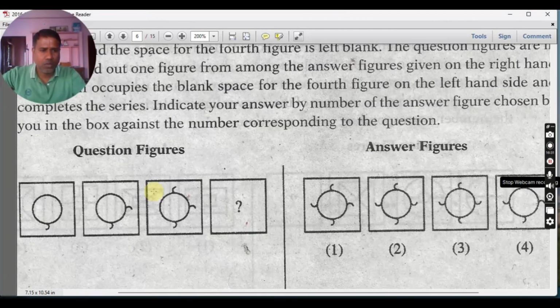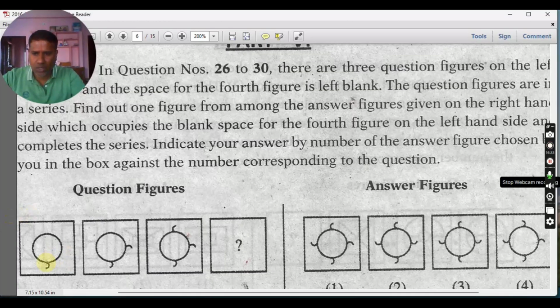Okay. You see this question. So there is one small curved line attached to this side. Next, in the anti-clockwise direction, one more attached. Next, in the anti-clockwise direction, one more attached. Just do it in the anti-clockwise direction and you have to attach. 1, 2, 3, 4. So this is the correct one.